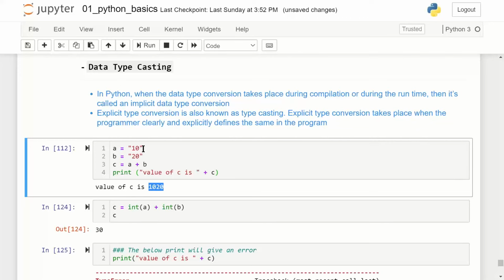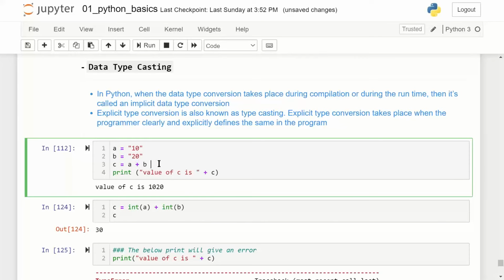What has happened is, if you note here, for A I have put double quotes, which means 10 is not a numeric value, it is a string value. When I say B is equal to 20, again I have put double quotes, which means B is not a numeric value, it's a string 20. C is equal to A plus B. Plus is a mathematical function for addition, but in Python, plus is also used for concatenation of 2 strings.